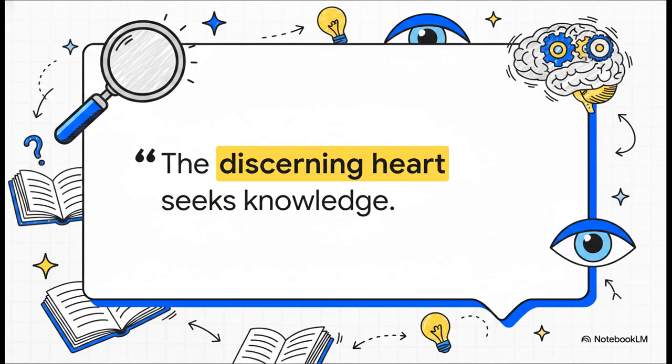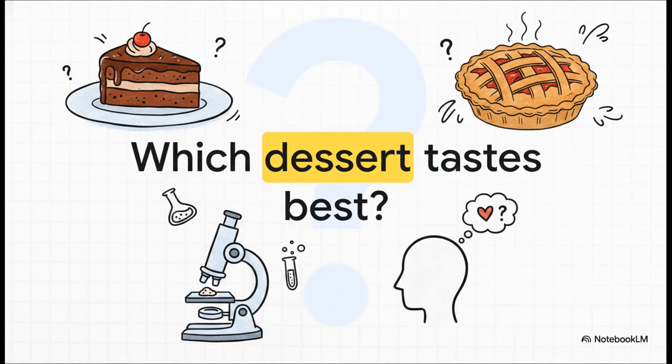Whether you're standing in a science lab holding a beaker or just navigating through everyday life, the quality of your questions absolutely determines the quality of your discoveries. But here is where we hit a pretty fascinating roadblock. Think about this. Which dessert tastes best? Is it chocolate cake? Apple pie? Maybe you have a highly controversial opinion and you just love oatmeal raisin cookies. We could argue about this all day long, but does science actually have the tools to declare a definitive winner?